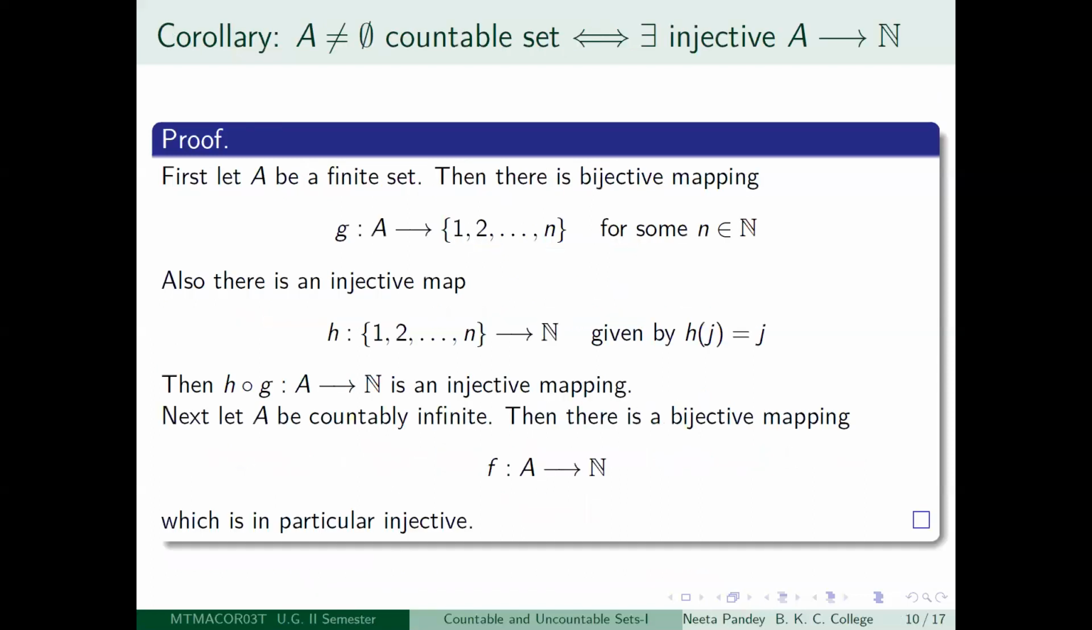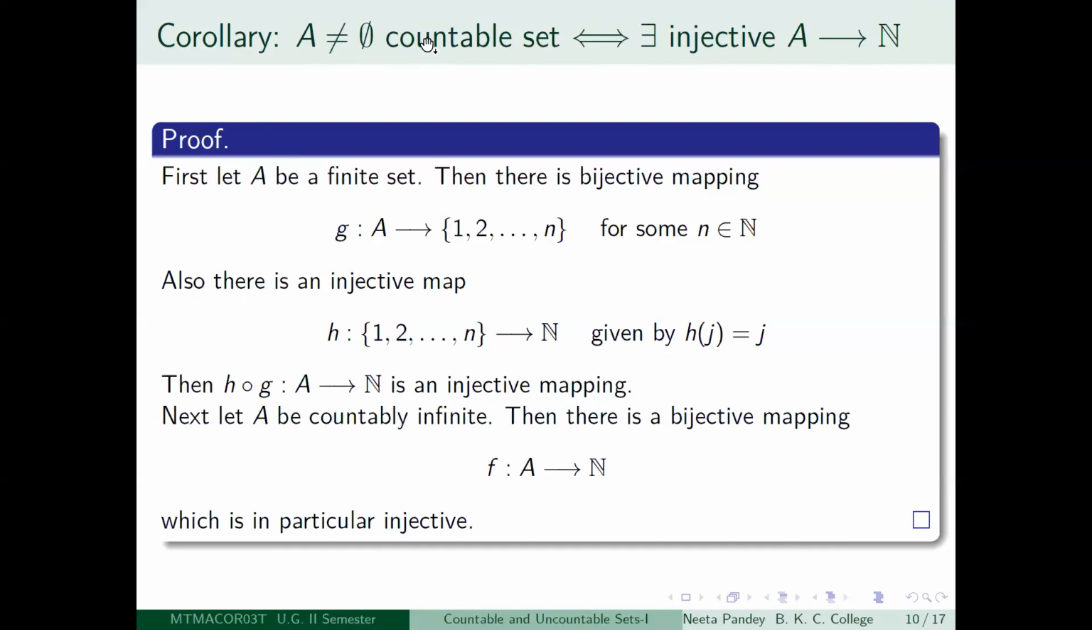Okay. So using this result, we will give two characterizations of countable sets. The first one is that we are leaving out the empty set from here, because the characterization is going to depend on mappings defined on the set. So we do not want the empty set here. So suppose I have a non-empty set.